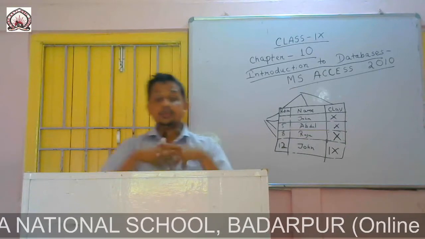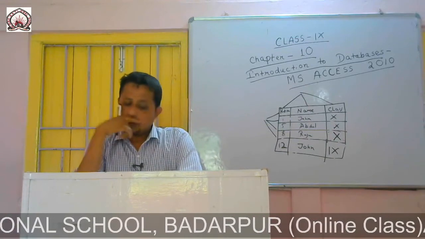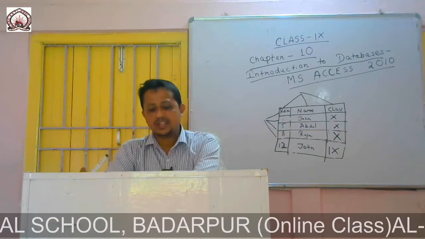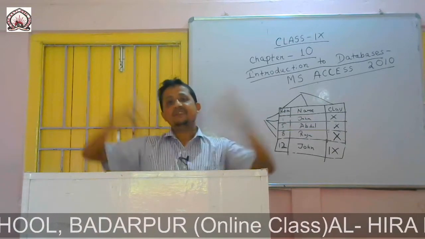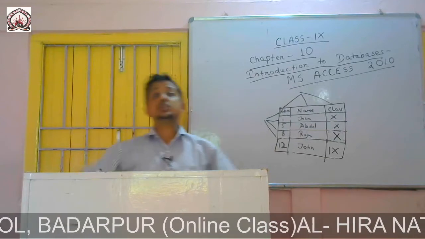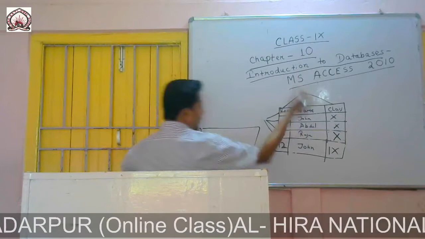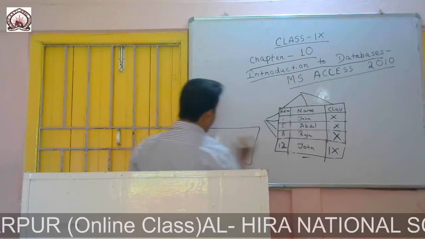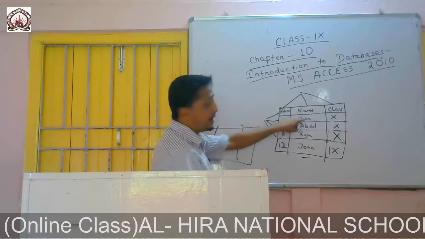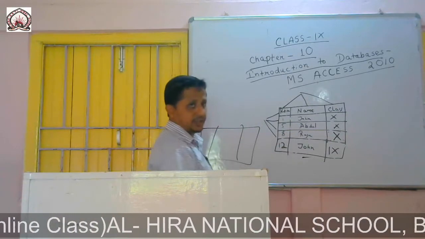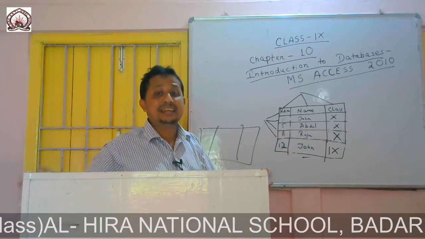Now I come to what is relational database. Actually a relational database is one in which data is stored not in a single very large table, but it consists of multiple tables. Say another table is there, this table is related to student personal information. Say there is a separate table which consists of the data related with their hostel. So there are two tables. So when there are more than one table, we use the relational database.